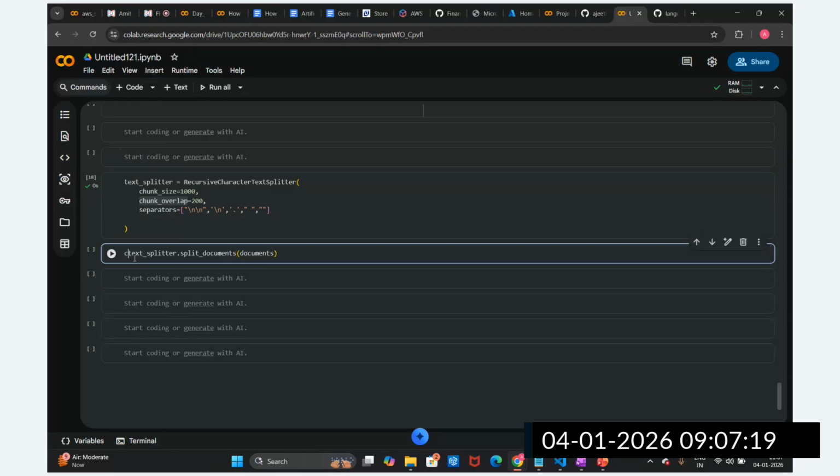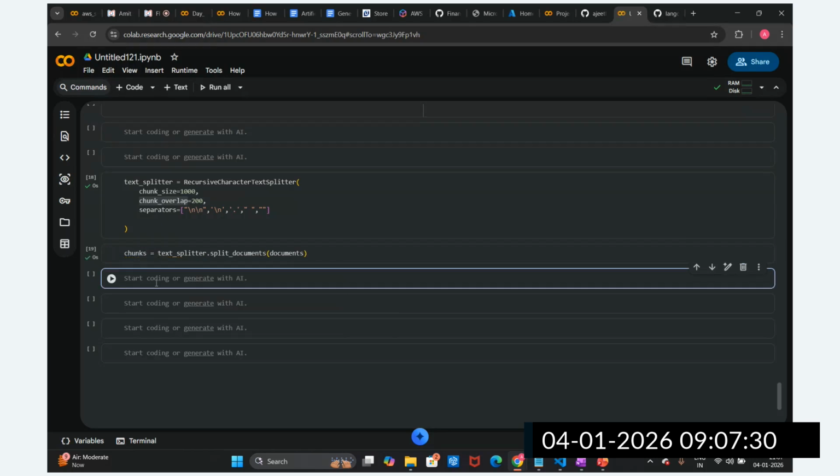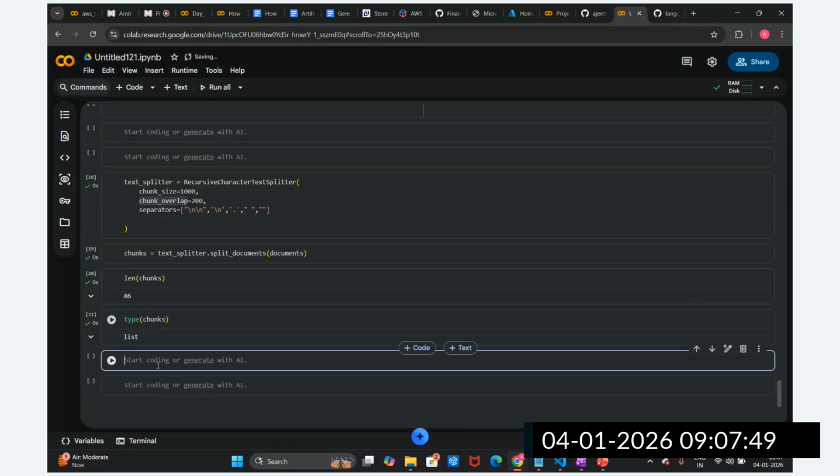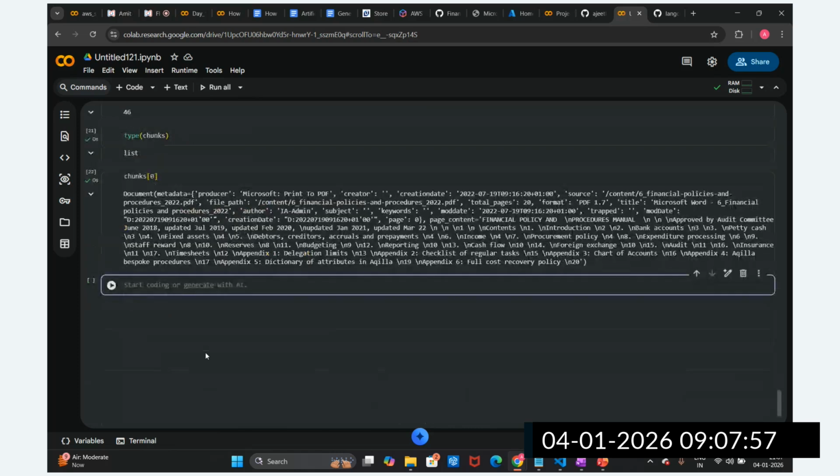I'm going to store the result in a variable called chunk. Let's see the length of these chunks. How many chunks did we get? 46 chunks, right? Let's check the type of this chunk. It is a list. How do we access a list? By using its index. So let's try chunk one. In chunk one, let me print this out.